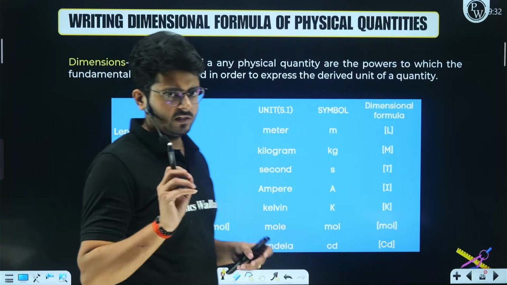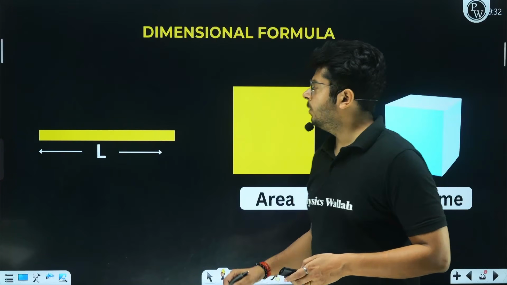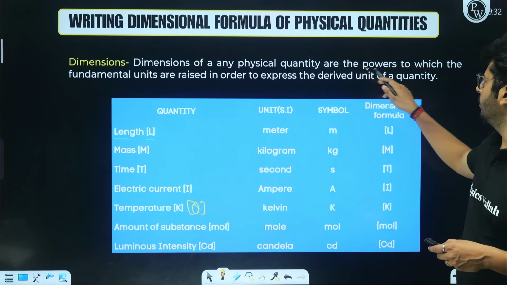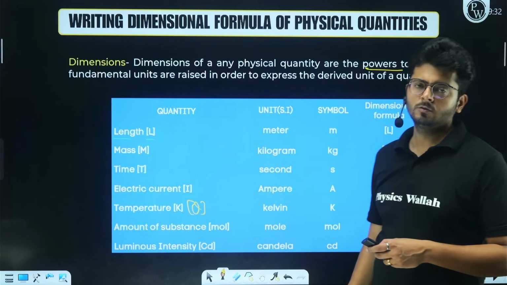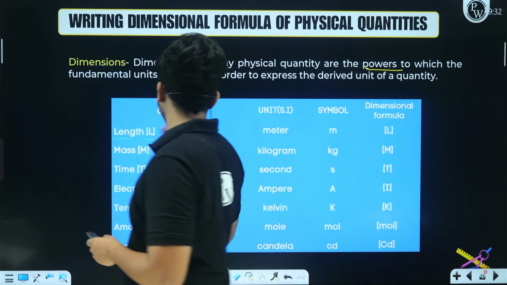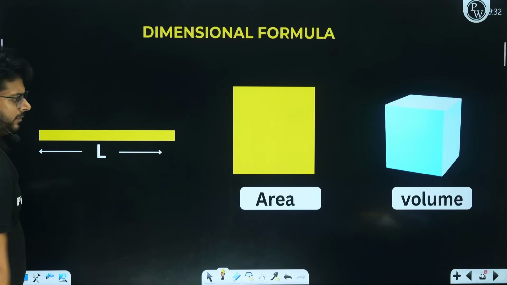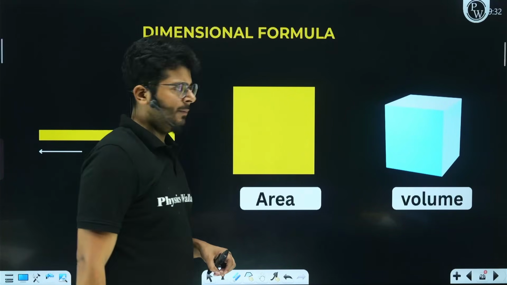So these are the dimensions for the fundamental quantities, right? So now what do you understand by the definition? Dimensions of any physical quantities are powers to which they must be raised to represent that given quantity. So here you have it. Length is a fundamental quantity, right? But what about area? Area is not a fundamental quantity, right?